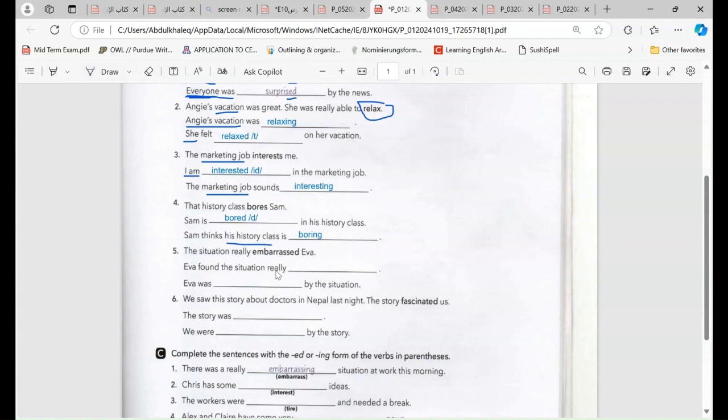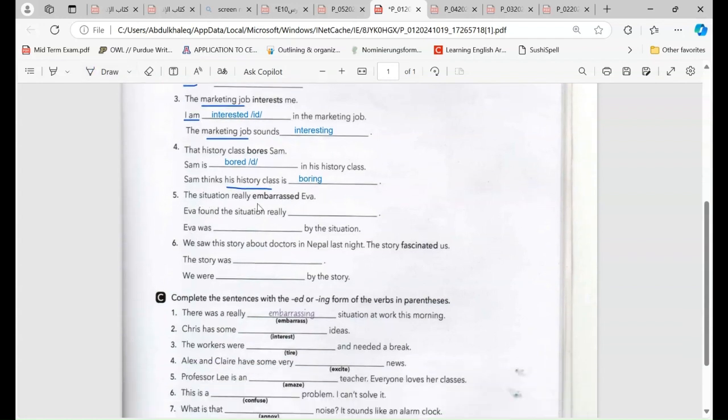And number 5, the situation really embarrassed Eva. So we are talking here about the situation. Okay, so it is very clear here. So the answer here is really embarrassing. Embarrassing with ing.